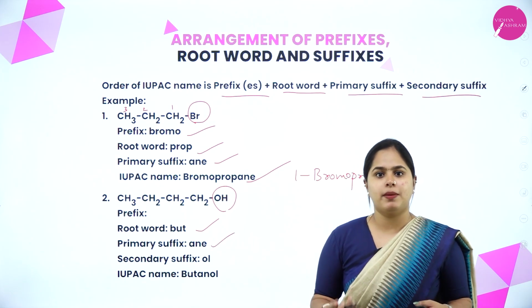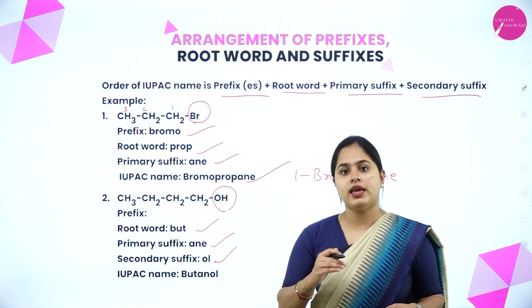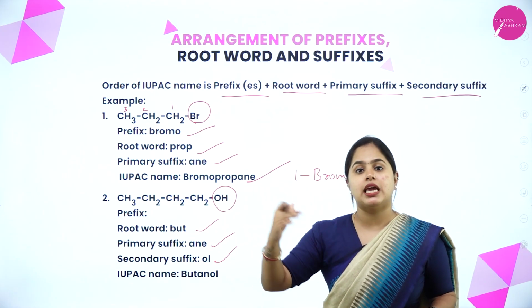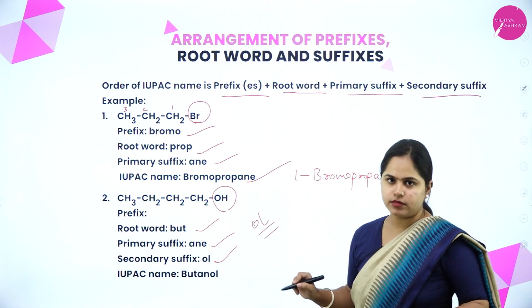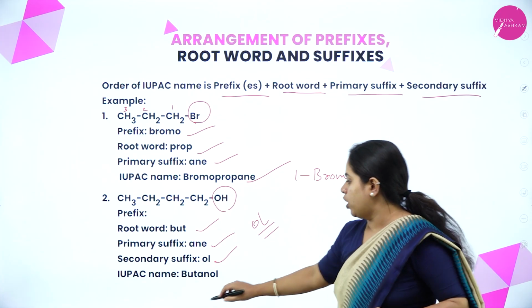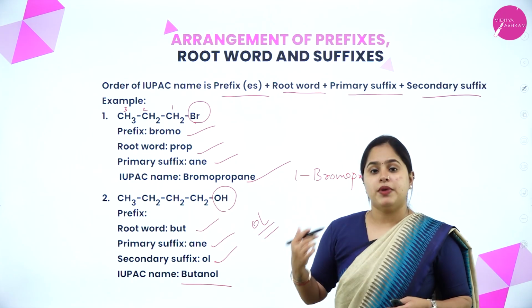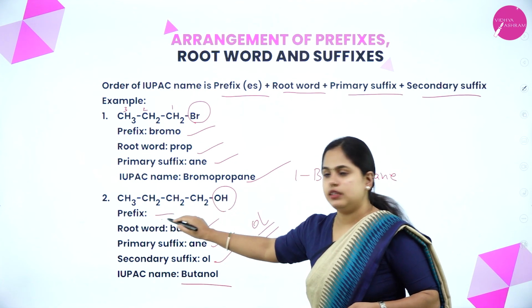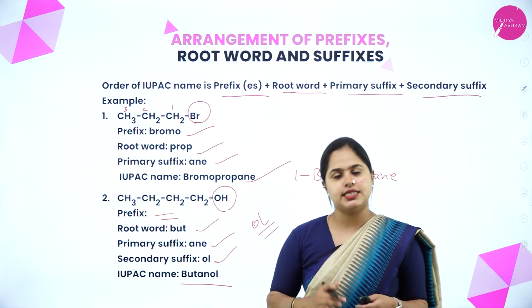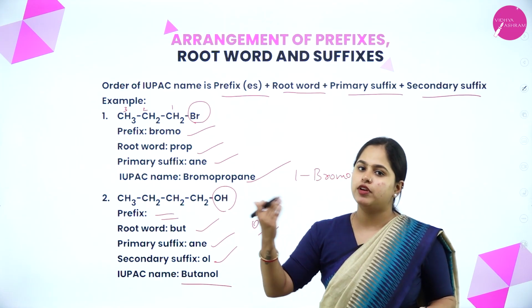The primary suffix will be ane. It is an alkane itself. And the secondary suffix will be ol. Why? If it is alcohol, the IUPAC name will end with ol. In the last session, we studied this: if it is alcohol, it ends with ol. So what will be the IUPAC name then? It will be butanol, because there was no prefix present here. It is just the root word and the primary and secondary suffix. So I hope the order is clear for you: prefix, root word, and then primary suffix and secondary suffix.